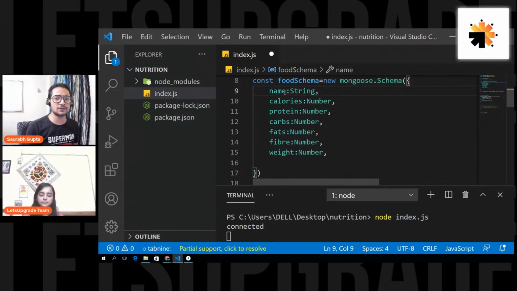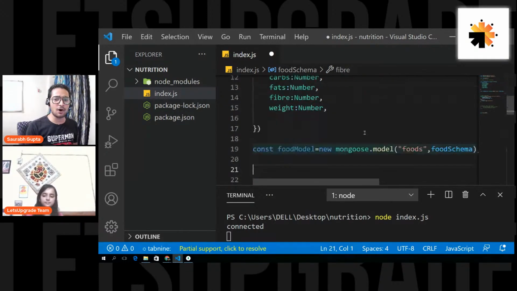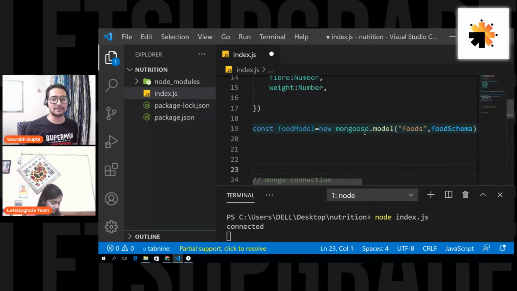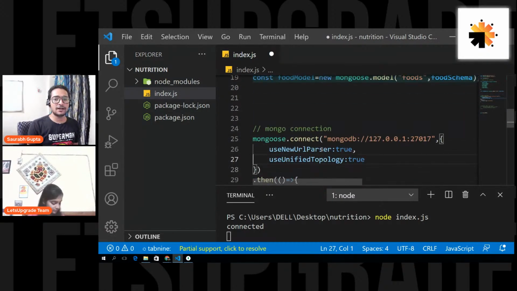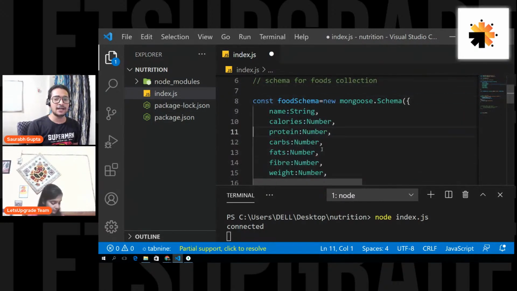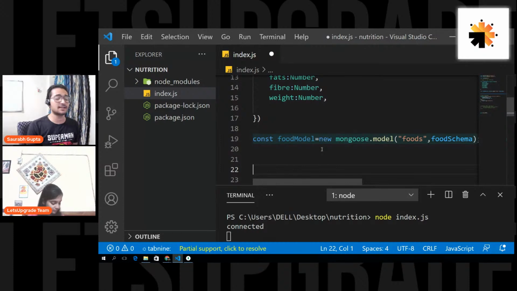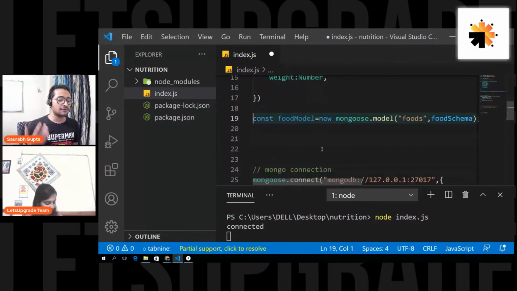So I have created a schema, and I create a model that basically makes sure that my foods collection is going to use the food schema. Now we have the connection live, the schema ready, and the connection between the collection and the schema ready. And now we can move ahead with creating the route that will start storing the data.